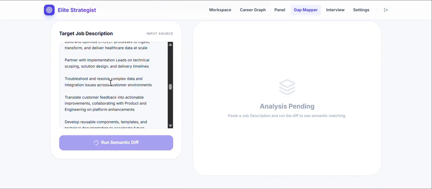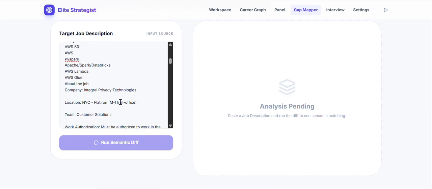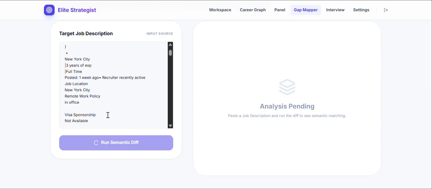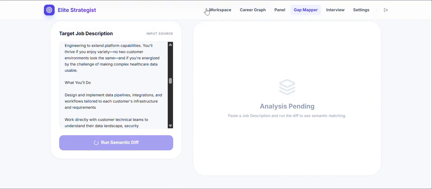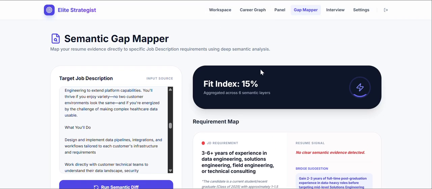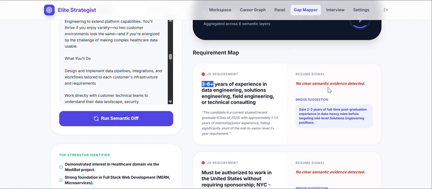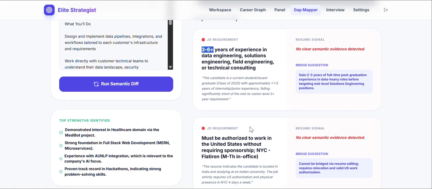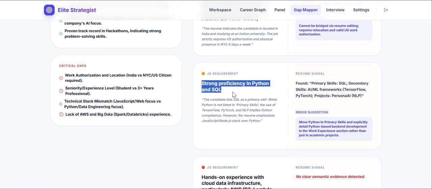Here I gave a startup job which I found, and I gave the text. It's creating everything as analysis, and you can see this is for customer solutions, near time zone preferred, and they also mentioned the skills. So we just need to wait. After some time it gave the fit index. Actually, the JD is 3 to 6 years, so it clearly does not fit, as no systematic evidence was detected. I also need to bring US experience, and they also asked for proficiency in Python, but I have Python, so the color is orange.